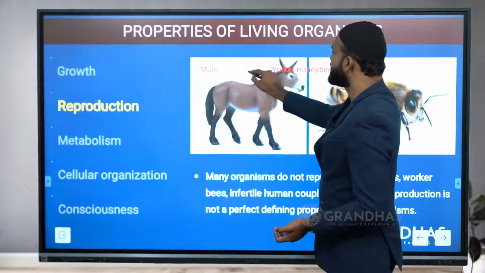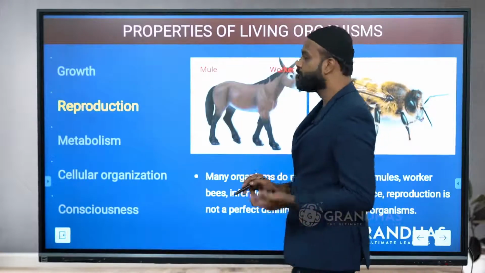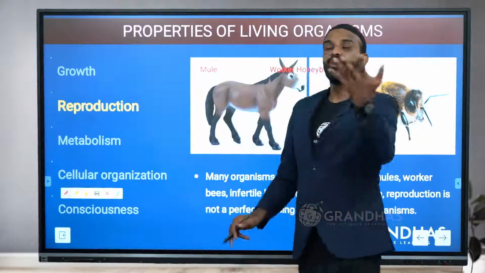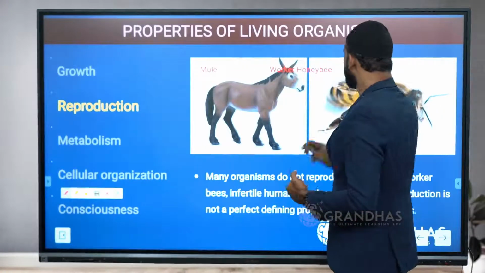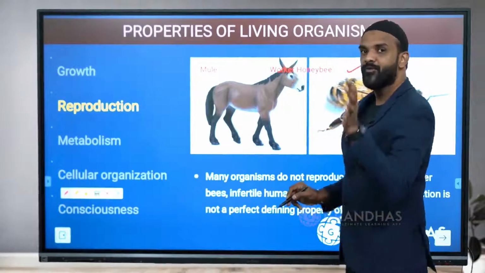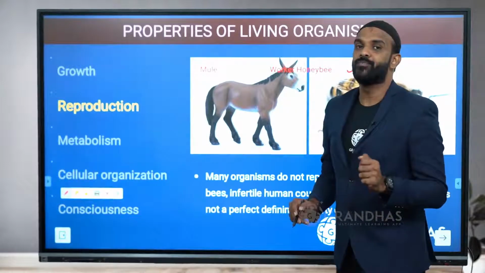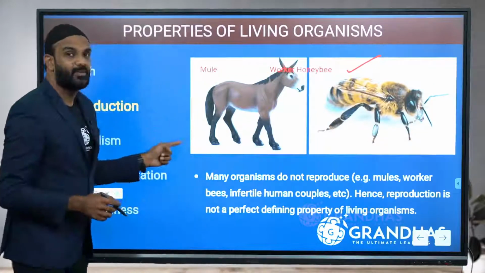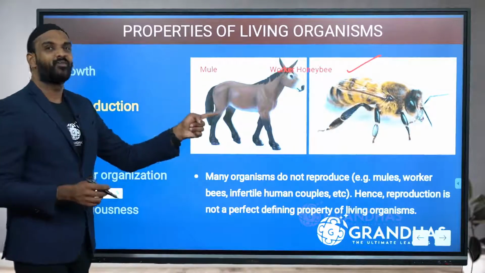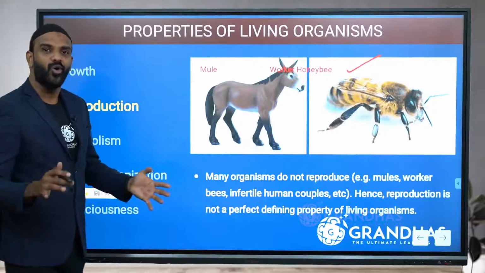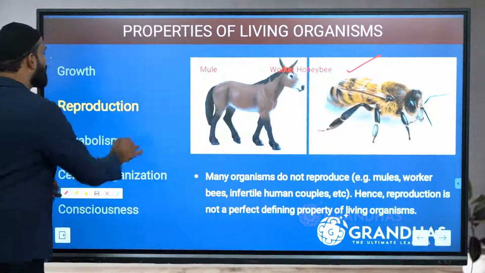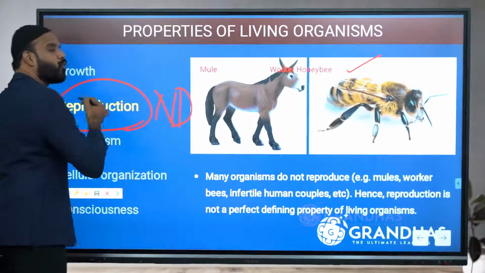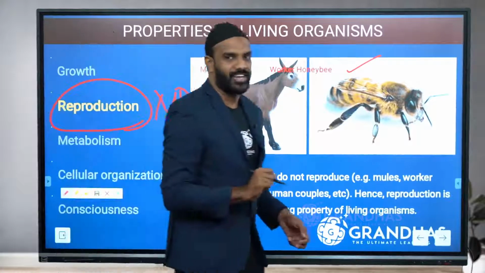Because this is the mule. A mule does not reproduce because it is a crossbred product. The worker honeybee will not reproduce because it does not have that ability. So, shall we say that the mule and worker bee are non-living? No, they are living. So, reproduction is not a defining quality of a living organism.